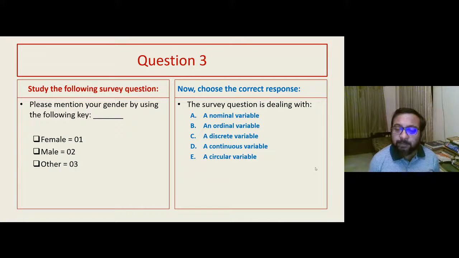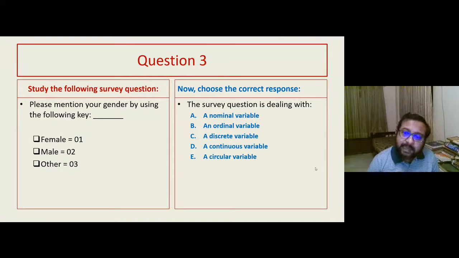I mean, if there are three people sitting side by side, irrespective of their roll number, randomly, the average of two roll numbers will not be the middle roll number. It doesn't happen that way. So here I could have also written that in place of female, you write F, in place of male, you write M, in place of others, you write O. That is exactly similar as 1, 2, and 3. So here 1, 2, and 3 are basically shorthand representatives of words, not numbers. And that way, it is a categorical variable.